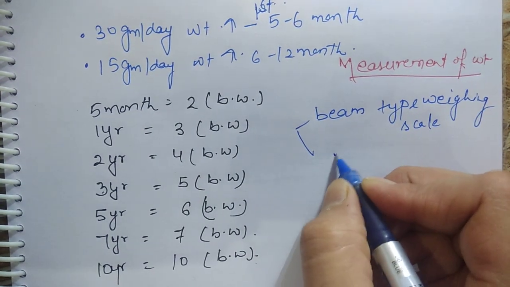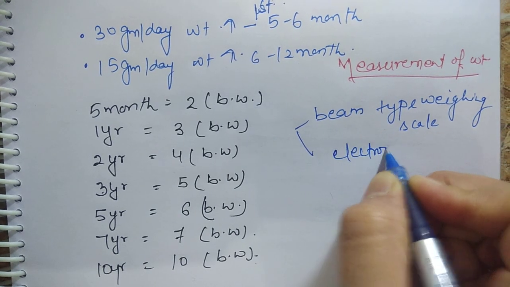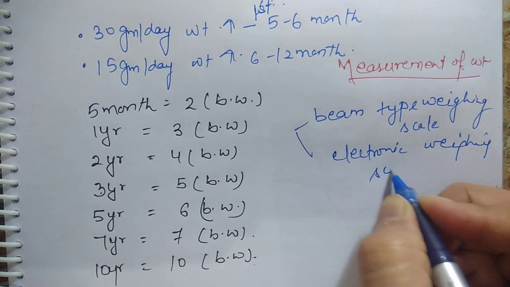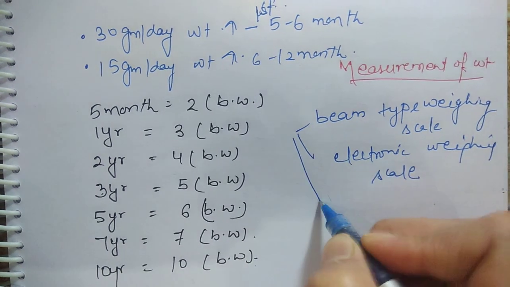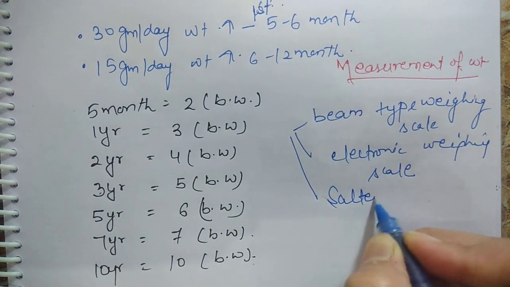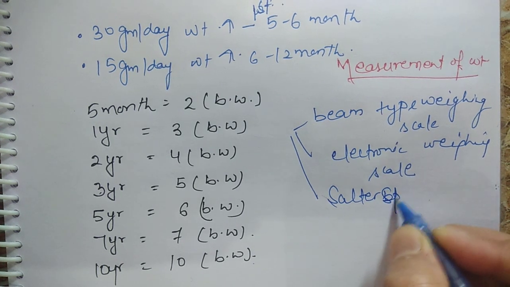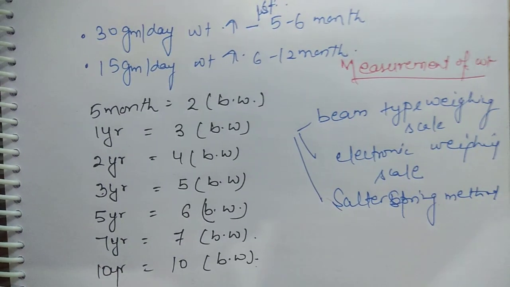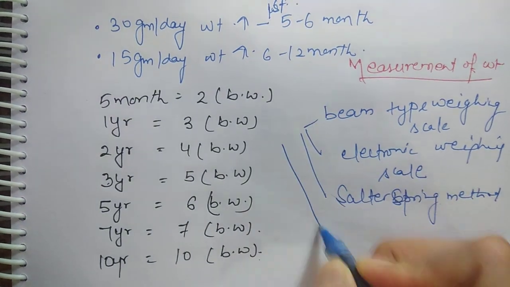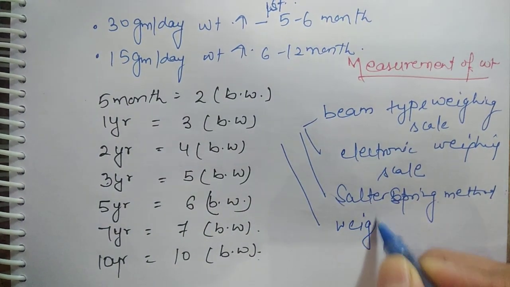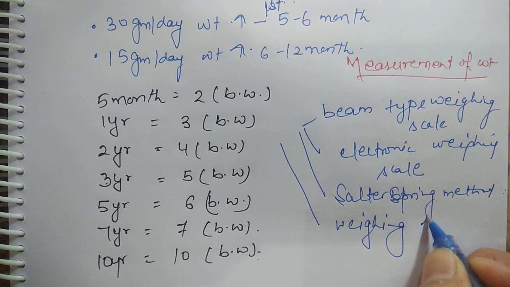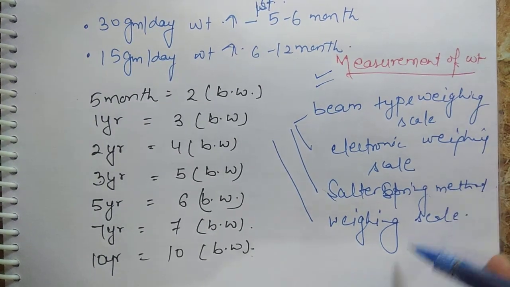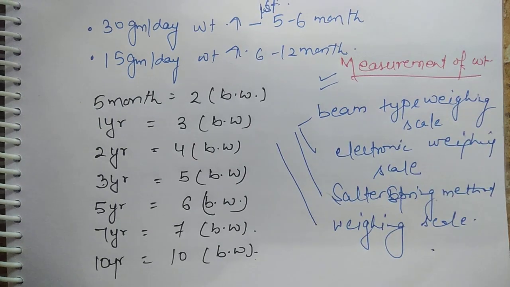Second is the electronic weighing scale. Third is the Salter spring method. And one is the normal weighing scale that we commonly use. So these are the methods of measuring weight.